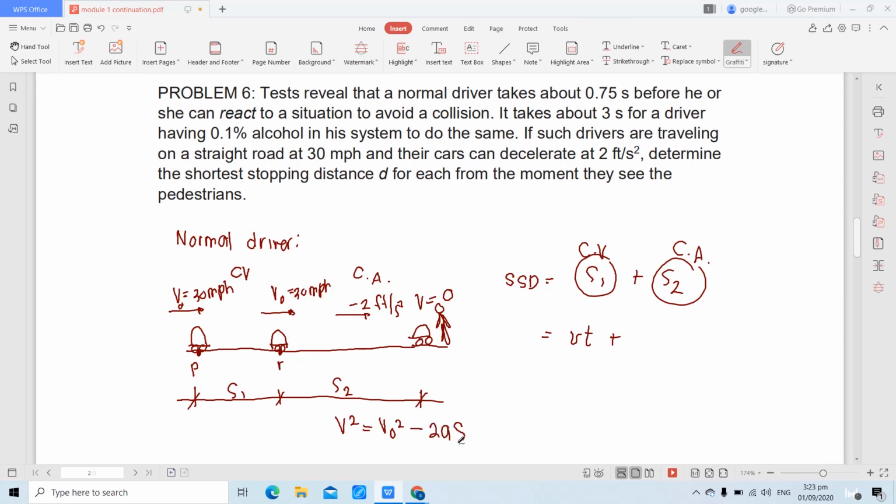O, simplify. Paano natin makukuha yung S dyan? Simplify nyo lang yung formula natin. The S value or S2 value is equivalent to VO squared minus V squared, that is final, over 2a. Okay, substitute the given.